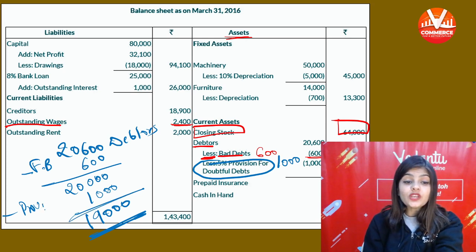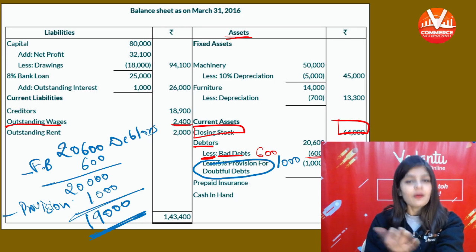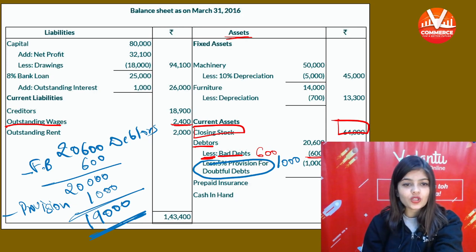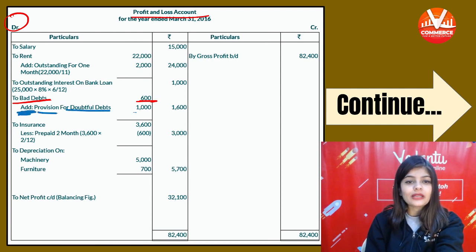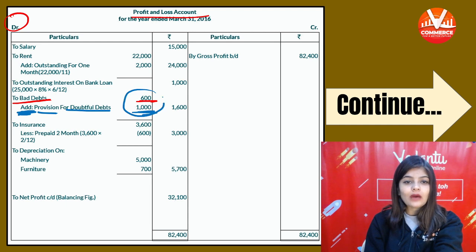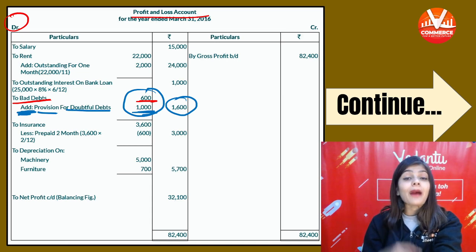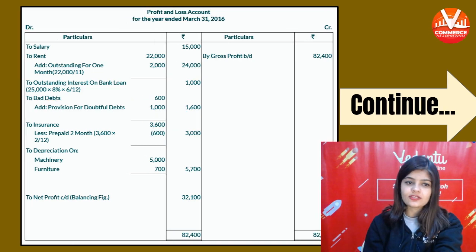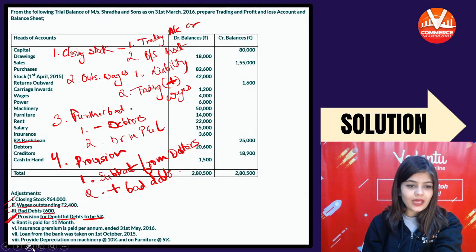And the provision will also be added in the bad debt in the P&L. P&L में भी तो add करेंगे provision को. तो चलिए चलते हैं P&L में. You will add provision for doubtful debt 1,000. So 1,000 and 600 it will be 1,600. हो गया? तो provision आप किस पे calculate करोगे? Net debtors पे.